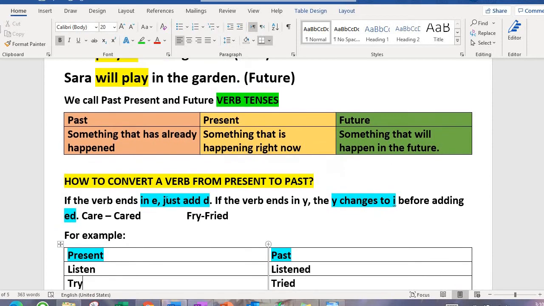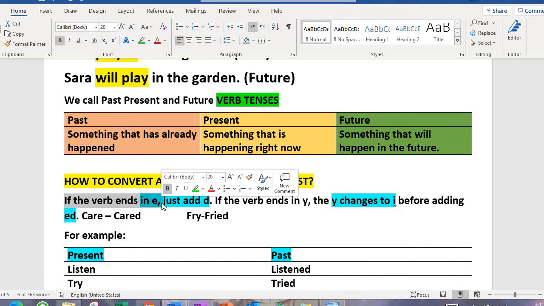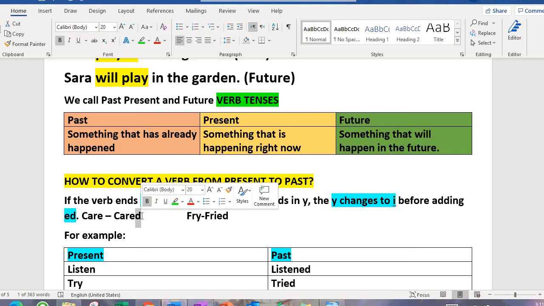So this is very simple. If your verb ends with e, if there is an e at the end of your verb, you just add d to the end. So for example, with care, C-A-R-E, the ending letter is E. To convert it into past tense, you are just going to add D. So it would become cared. The next one, let's see.